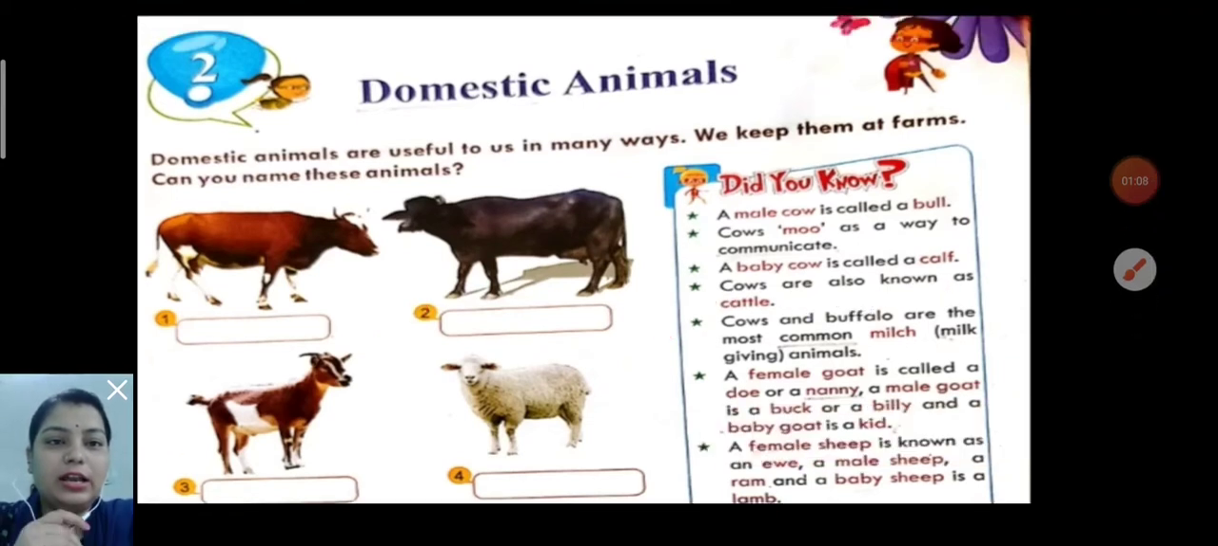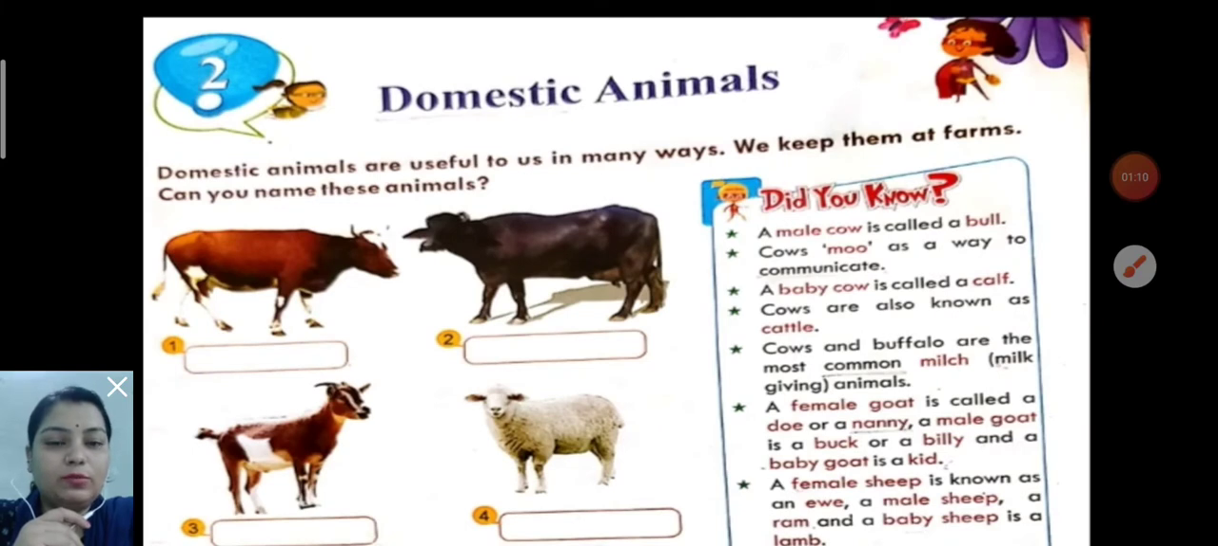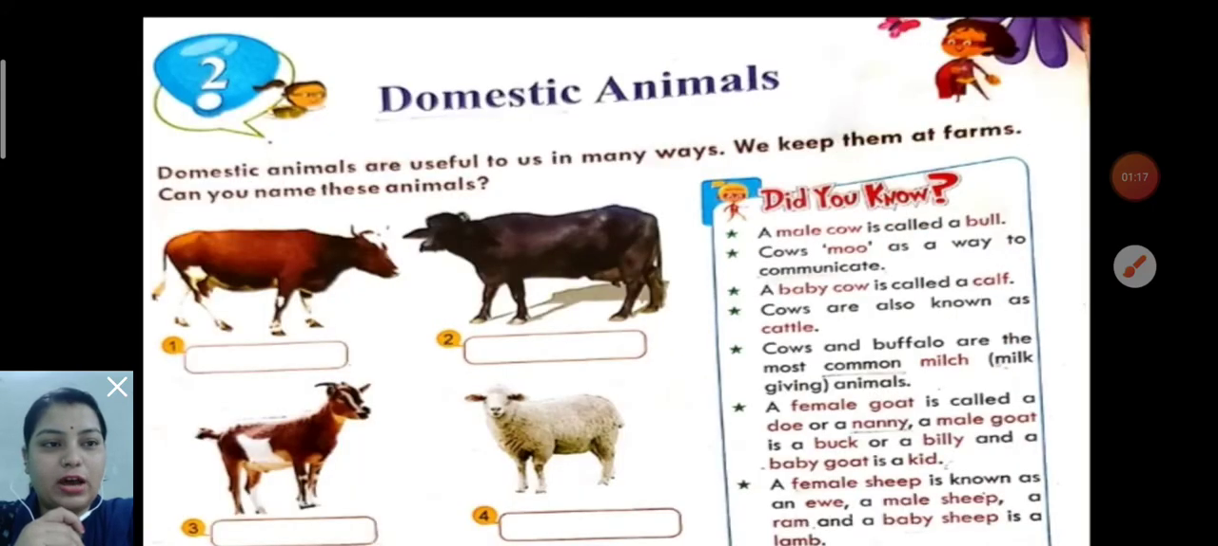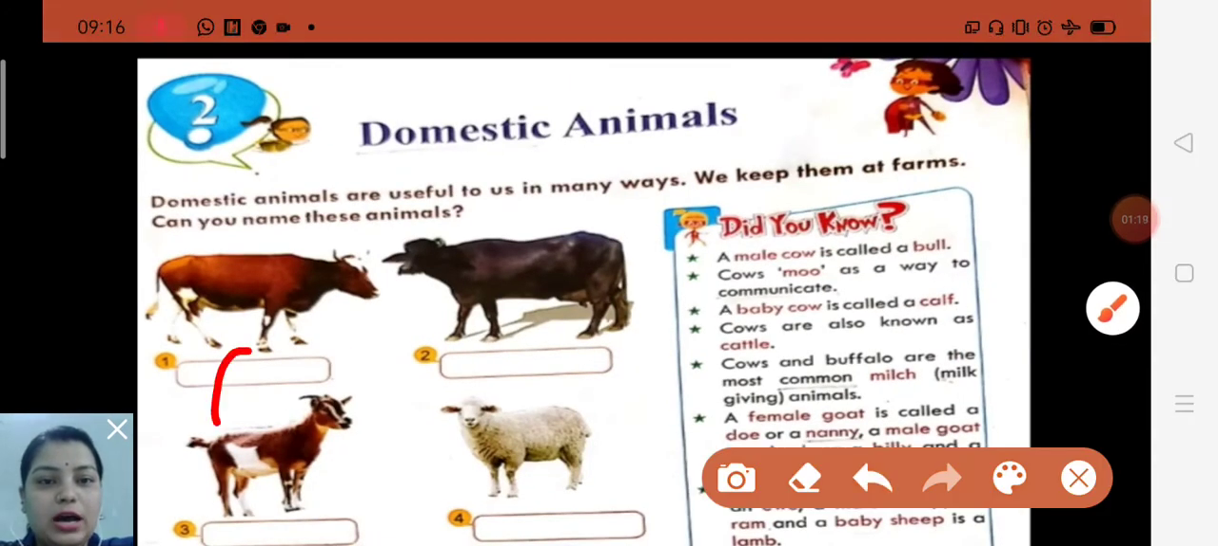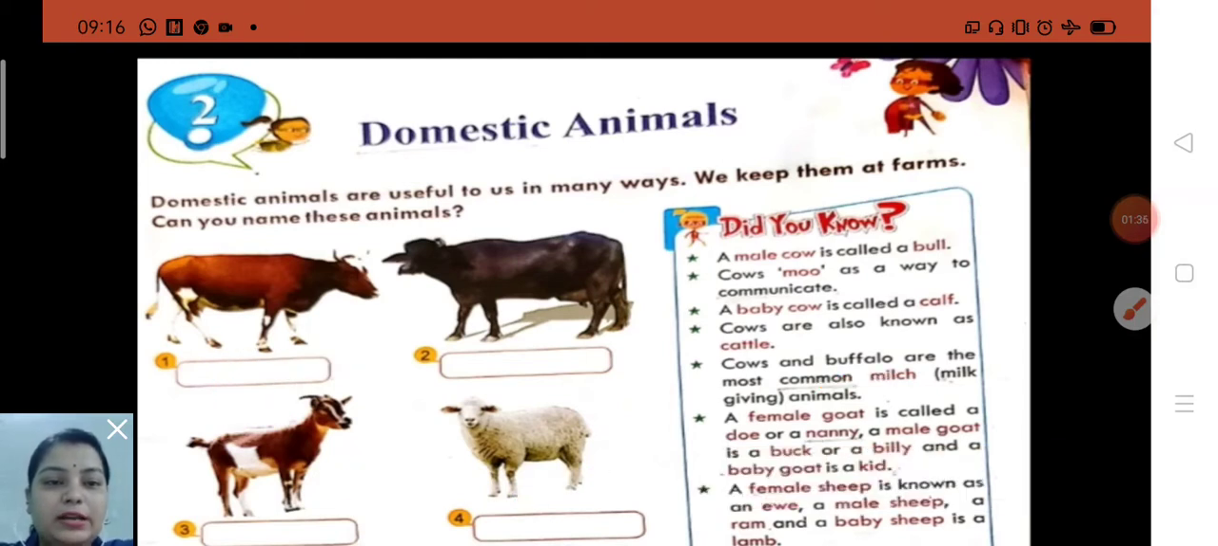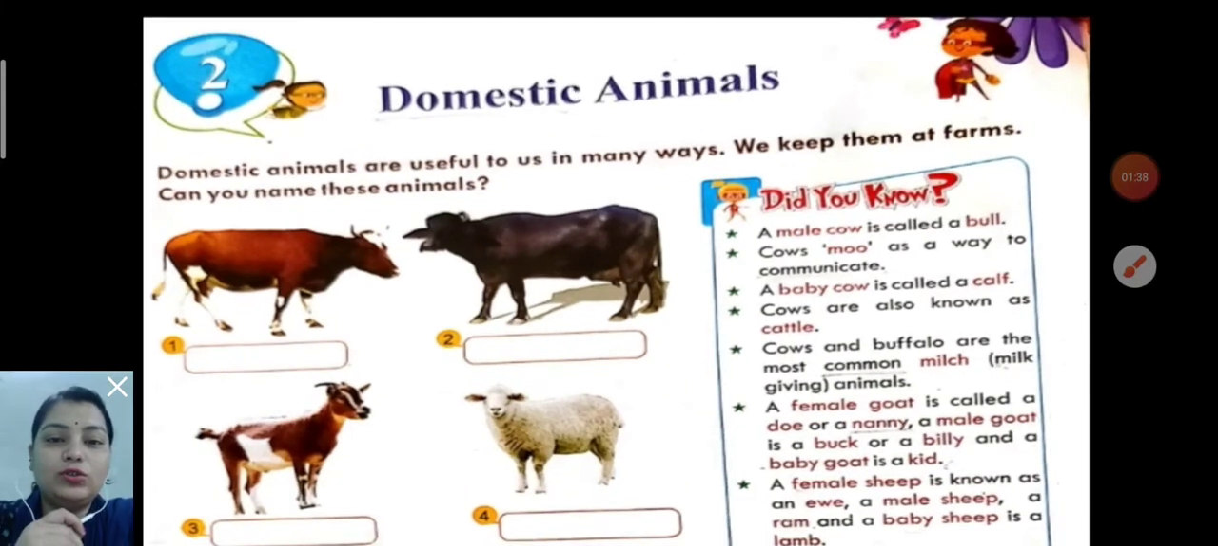So children, let's read about the different types of domestic animals. Like you can see the first picture, it is the picture of a cow. COW, cow. Buffalo, BUFFALO, buffalo. You can see here it is written. Third is goat, GOAT, goat. Fourth, sheep, SHEEP, sheep. My dear, these animals are very useful for us.